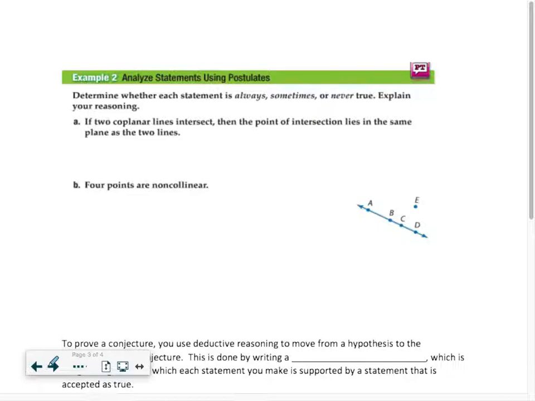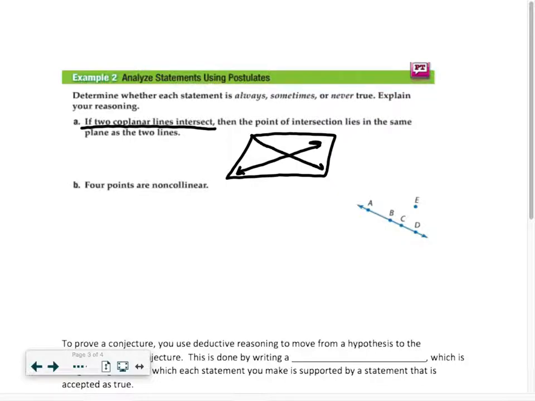Here we're going to determine whether each statement is always, sometimes, or never true, and we'll provide an explanation. So if two coplanar lines intersect, well, let's draw this part here. We have a plane, and then we have two lines on the plane that are intersecting. Then the point of intersection lies in the same plane.